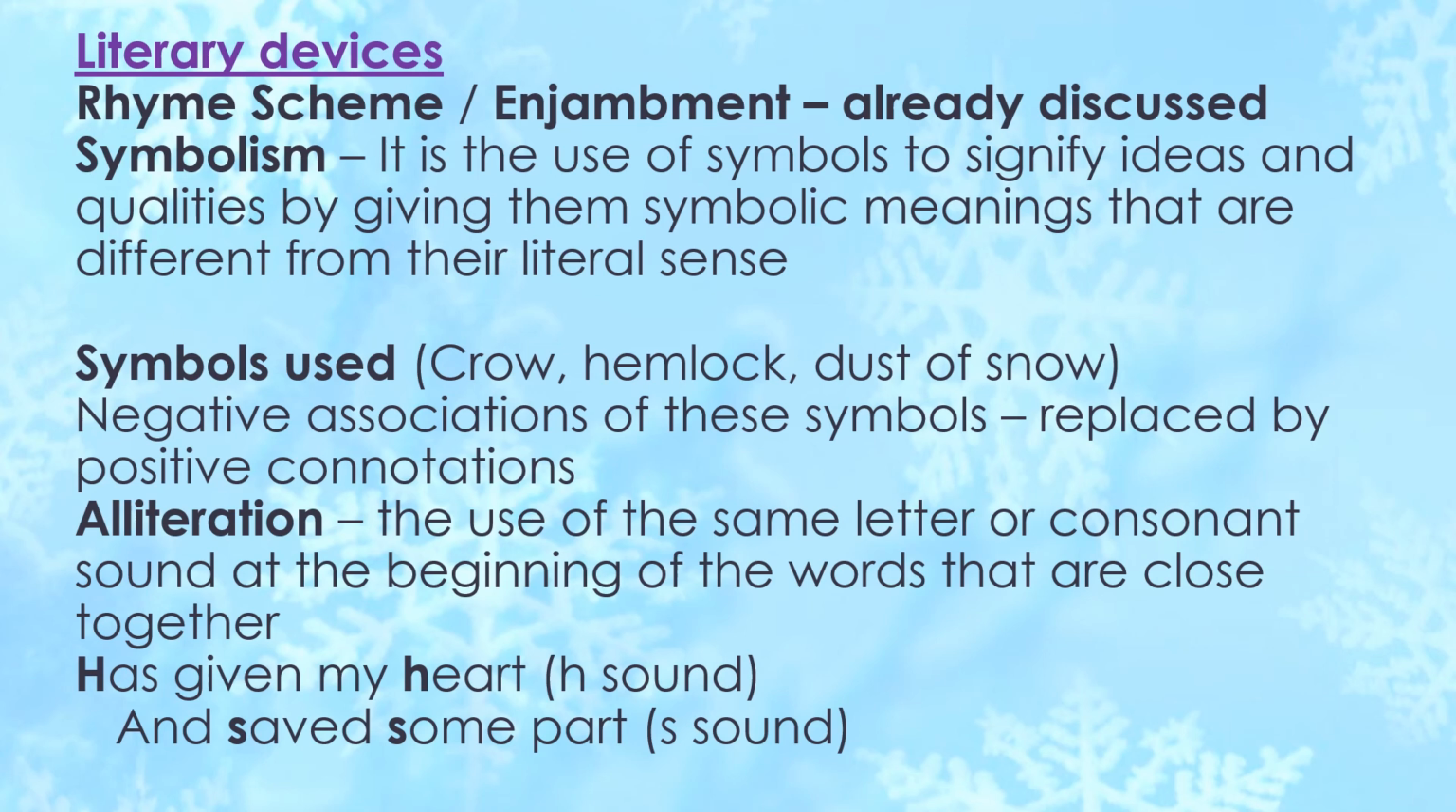Next is alliteration. Alliteration is the use of the same letter or consonant sound at the beginning of words that are close together. In the poem, alliteration examples are in the line, has given my heart. You can see that the H sound is repeated. Then in the line, and saved some part, the S sound. So this is the example of alliteration.